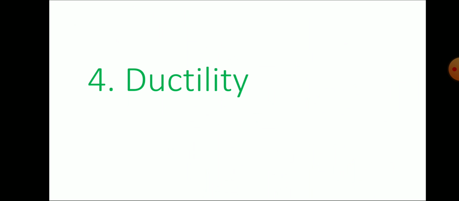Okay children, next come to the next frame, ductility. What is ductility? Ductility means forming wires. When metals are made, they can produce long wires. The utmost metal is gold. One gram of gold can make a very long thin wire. This property of metals is known as ductility. So forming wires is ductility.